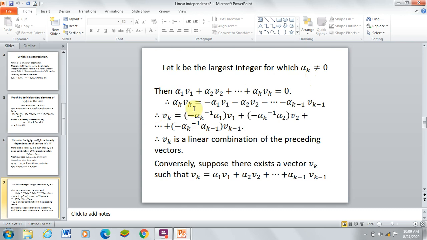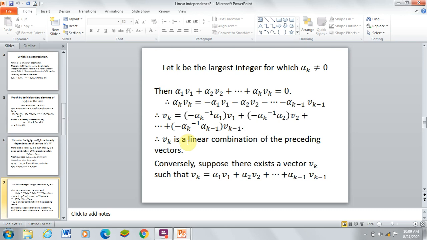So multiplying by alpha k inverse, we get vk equal to minus alpha k inverse alpha 1, that scalar, into v1, plus minus alpha k inverse alpha 2, that scalar, into v2, plus and so on, minus alpha k inverse alpha k minus 1, that scalar, into vk minus 1. Therefore vk is a linear combination of the preceding vectors.